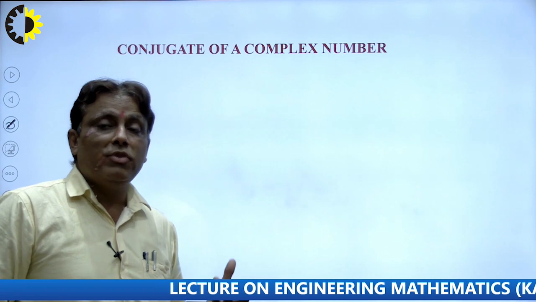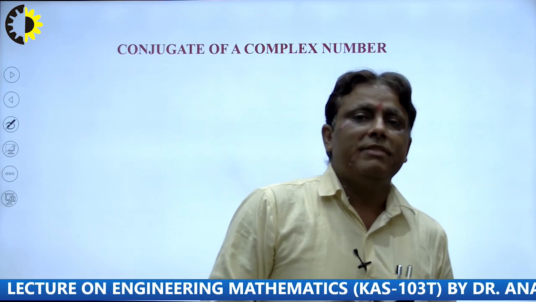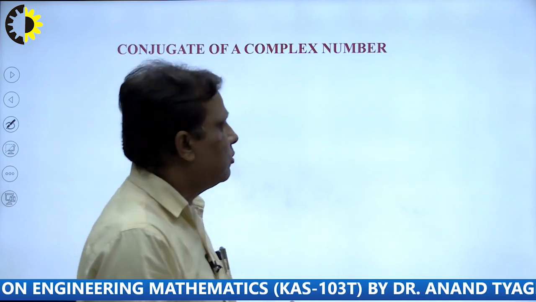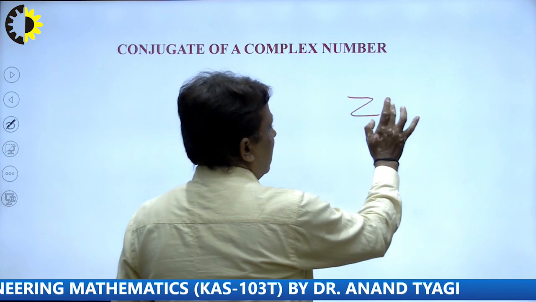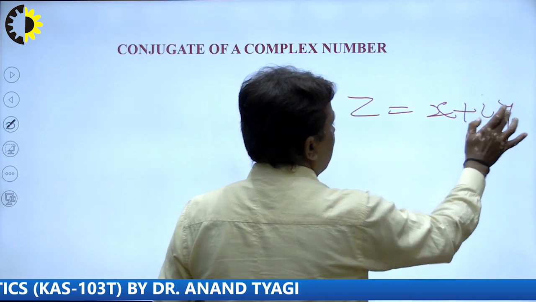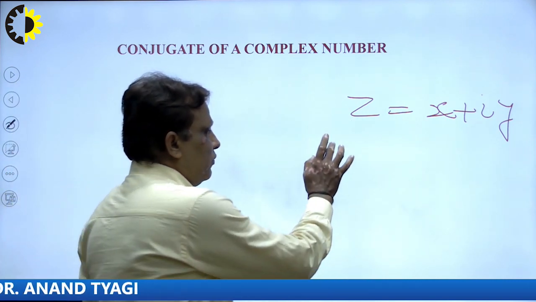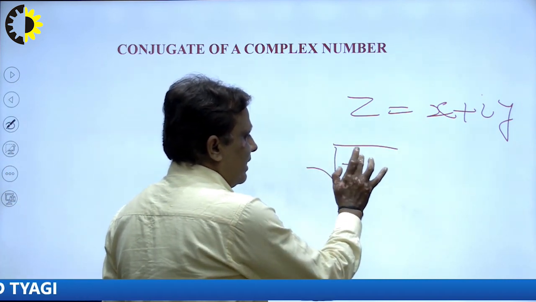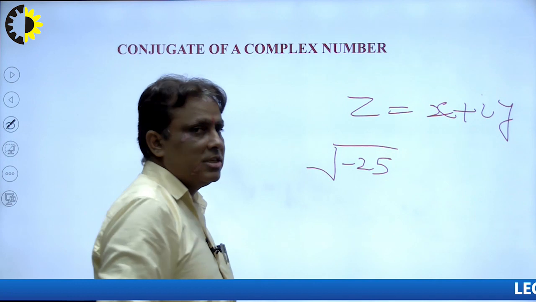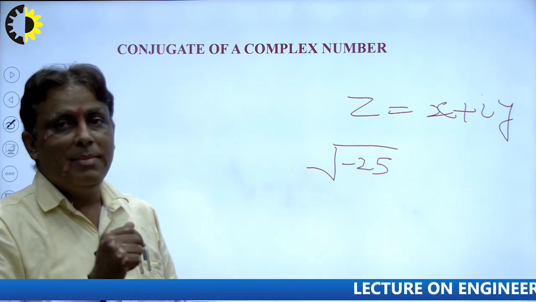Now, conjugate of a complex number. Students study complex numbers at the 12th level, right. A complex number is denoted by z, and is x plus iy here, right. Students studied this at the 12th level, right. So what is the property of a complex number? Why do we use it? Suppose we have a quantity minus 25, we are unable to solve it due to the minus sign, right. We can say that this number is only imaginary, right.